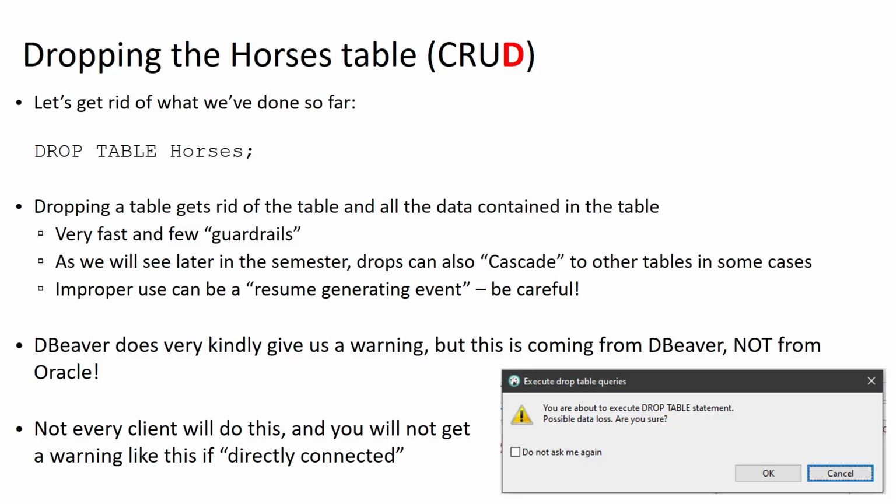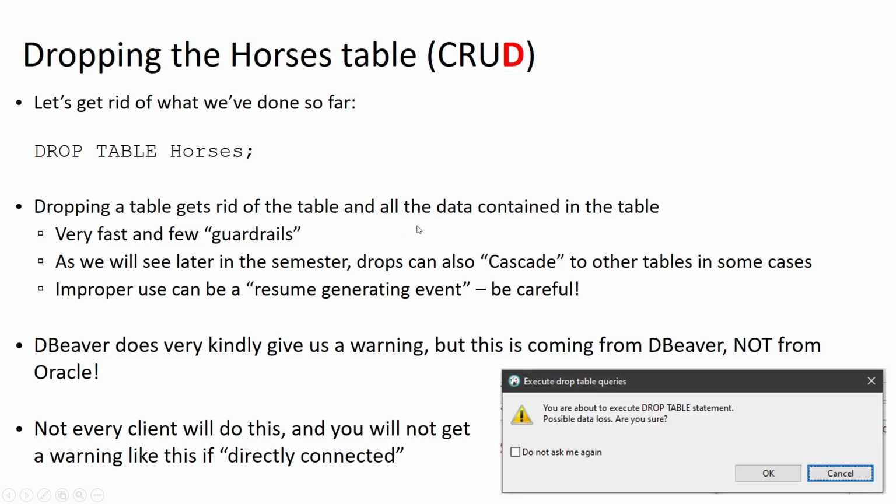So the most straightforward way to do this, and especially since we have at this point just a very small data set, we're just going to delete everything and start over. And we're going to do that using this drop table command. So if we say drop table horses, that's going to drop our horses table, any constraints that are in place, as well as all of the data that has been inserted into this table. So the drop command is data destructive, and Oracle and most other DBMSs don't actually give you any kind of warning message or guardrails to protect you from doing something very dangerous.